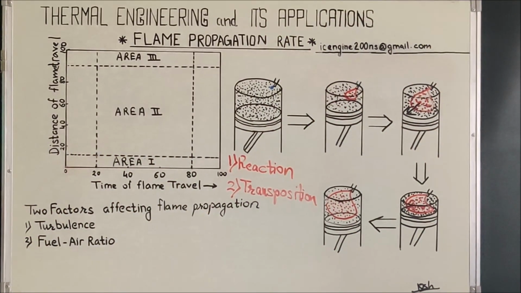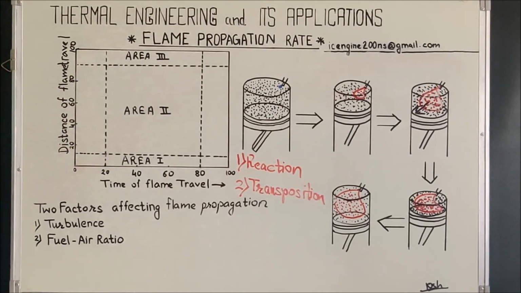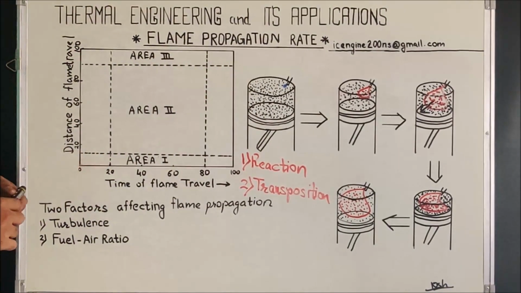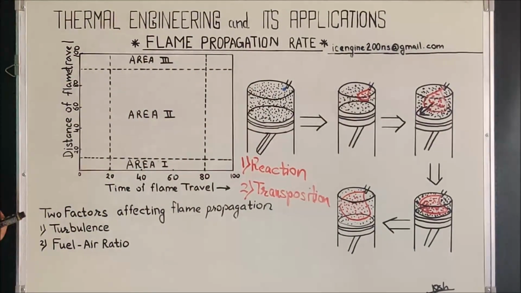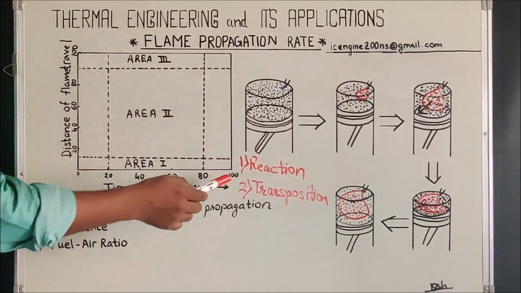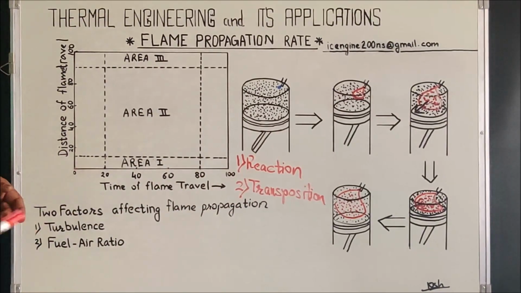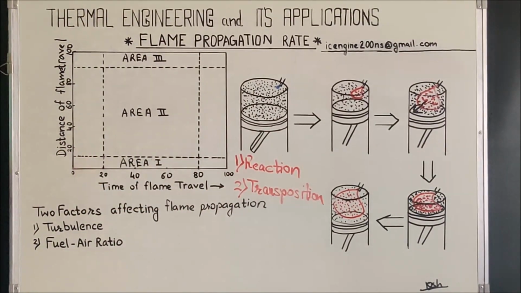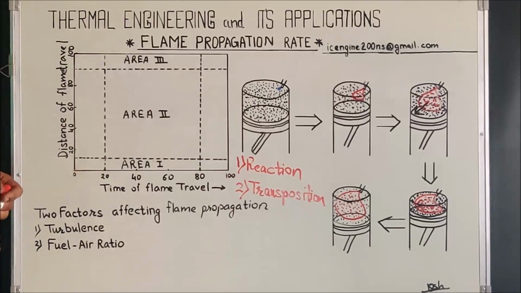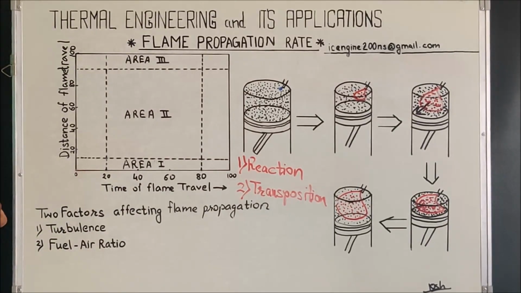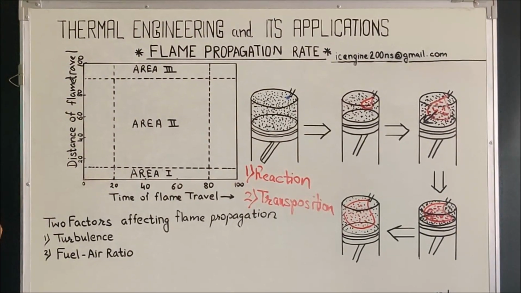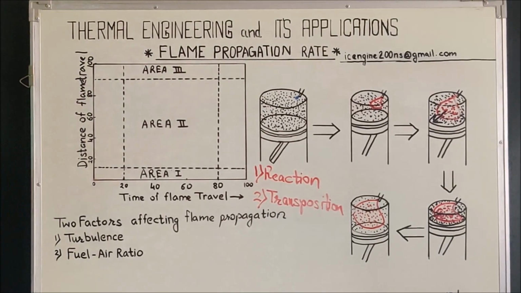As we have studied in our previous session about the stages of combustion in SI engine, particularly after the ignition delay, there is a formation of nucleus, which I have represented over here with the blue color. Now the flame propagation rate depends on two very important factors, the reaction rate and the transposition rate. The reaction rate refers to the chemical reaction that is taking place between the burnt and the unburnt charges, and the transposition rate depends on the pressure differential between the burnt and unburnt charges. So both these factors are going to either increase or reduce the flame propagation rate. So let us see how it is happening.